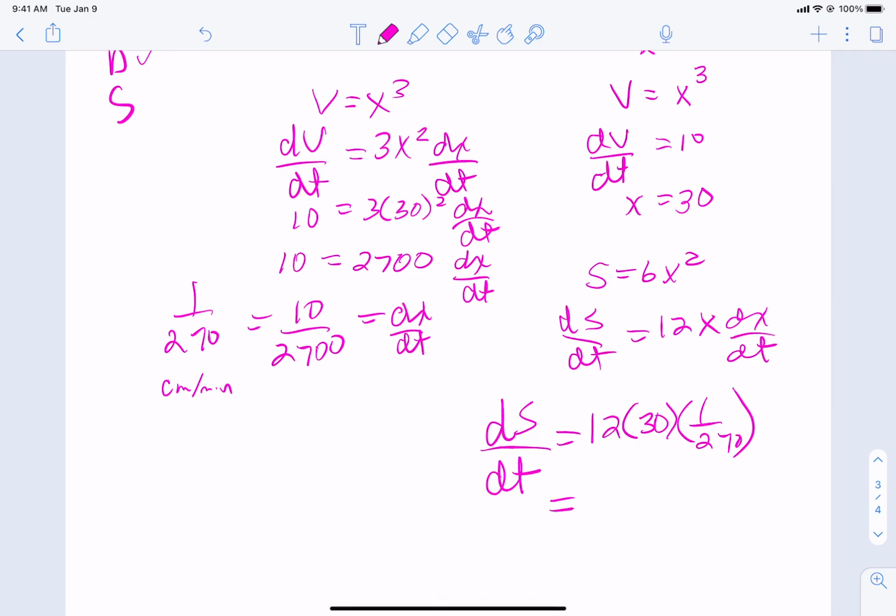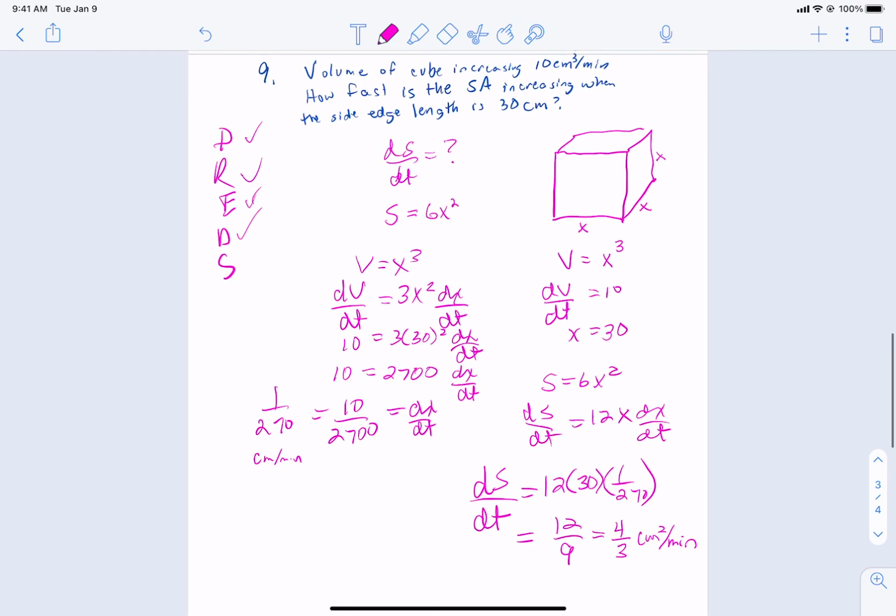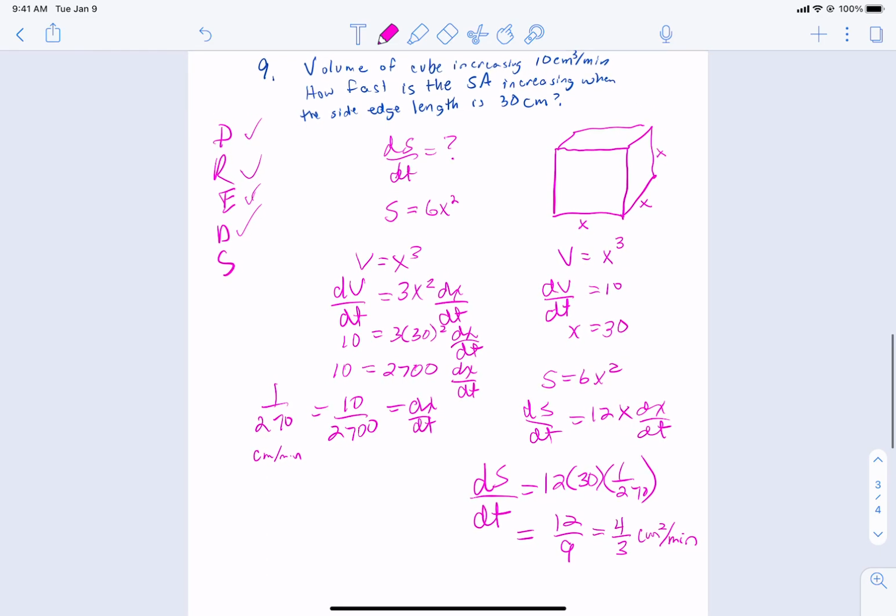Now let's do a little simplification. 30 goes into 270 9 times. So that's going to be 12 over 9. And then they are both divisible by 3. So that's going to be 4/3. And the units here are going to be square centimeters per minute. That was kind of an interesting related rates problem. We kind of had to do 2 things one at a time to find what we were looking for, the change in the surface area. Okay? Any questions about number 9?